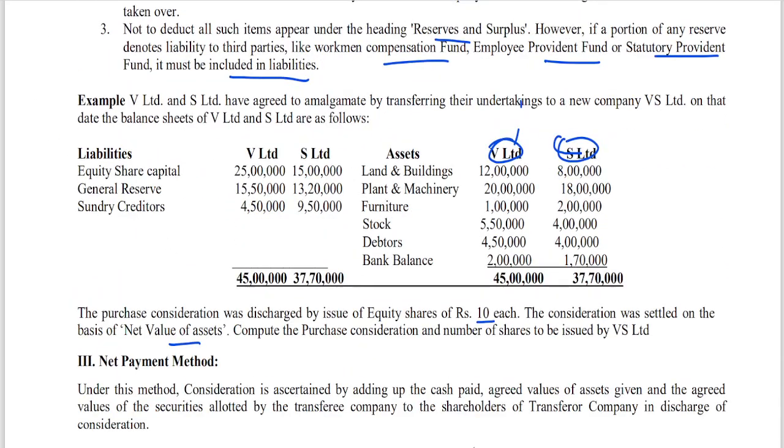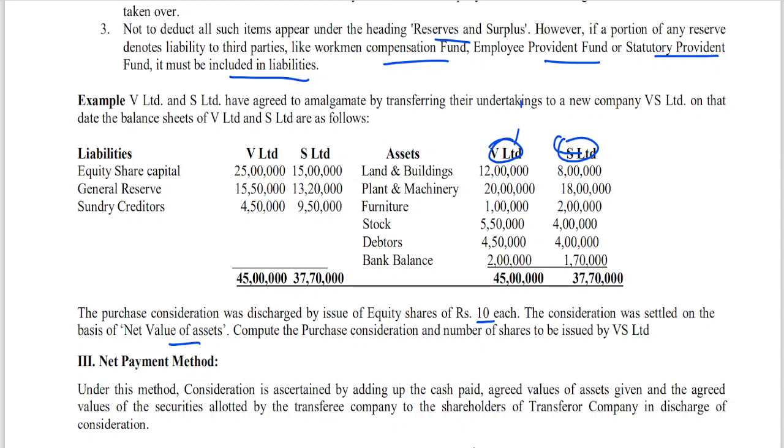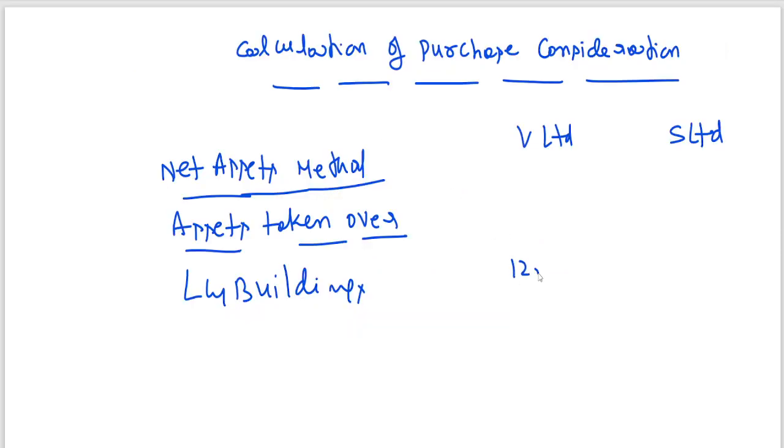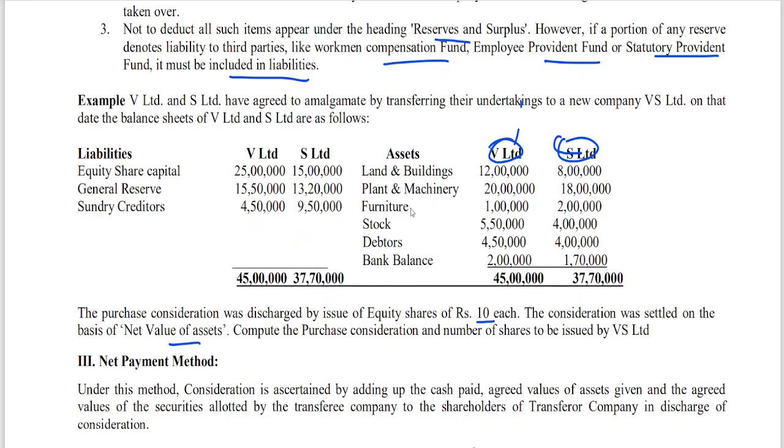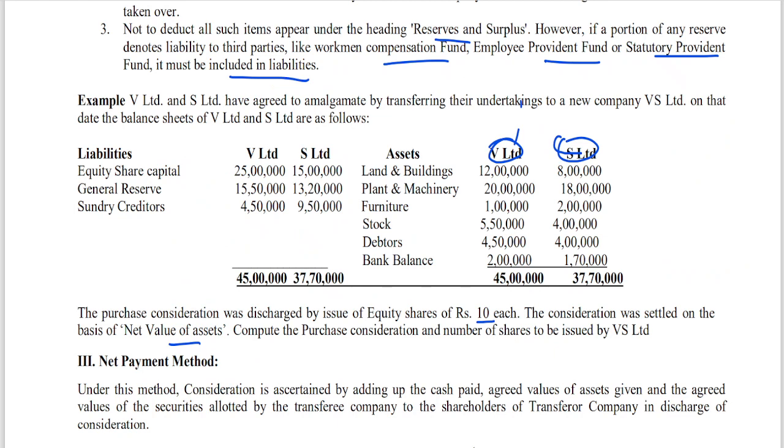So these things I need to copy down. Land and buildings, 12 lakhs and 8 lakhs. Plant and machinery, 20 lakhs and 18 lakhs.